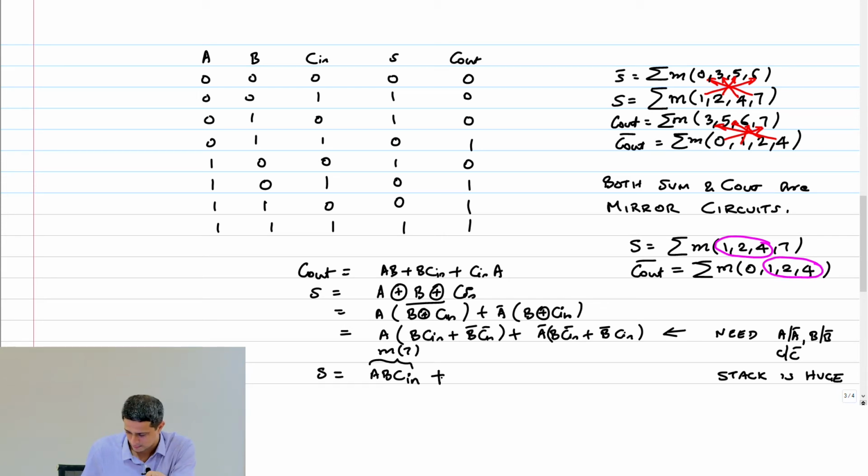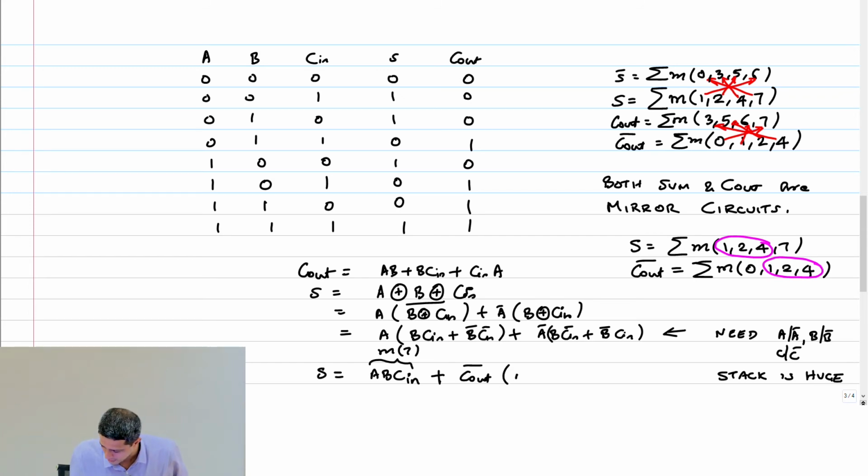Okay, plus... no, not S, C out bar. Okay, suppose I say this, S is equal to A, B, C in plus C out bar. Will this expression be correct? Why? Which case is it missing? The case, the min term 0. So when the input is 0, 0, 0, I have to kill C out bar. Right? When the input is 0, 0, 0, I just have to kill the C out bar. Then I will get my sum to be the right answer.